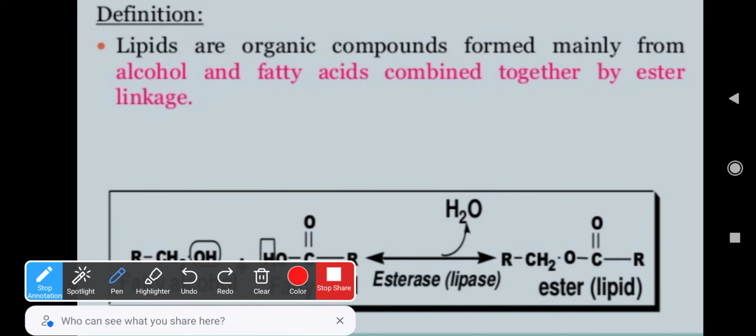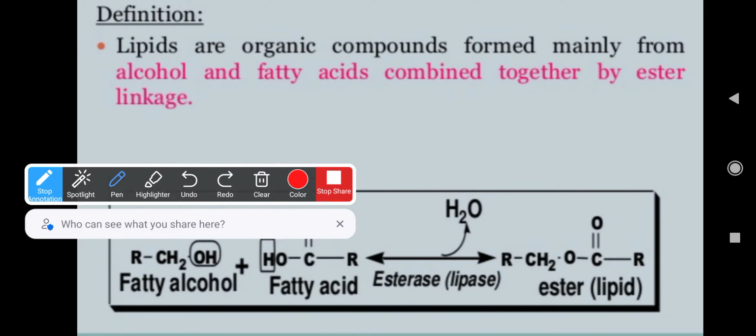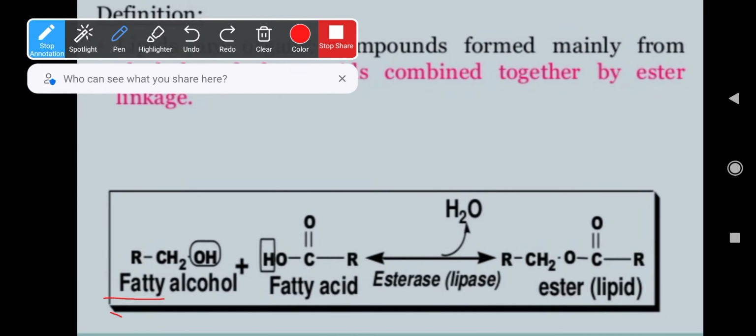Here you can see the fatty alcohol RCH2OH plus the fatty acid, OH C double bond O and R. Removal of one water molecule, OH from the acid and one hydrogen from the alcohol, in the presence of an esterase like lipase, forms the ester, which is known as a lipid.